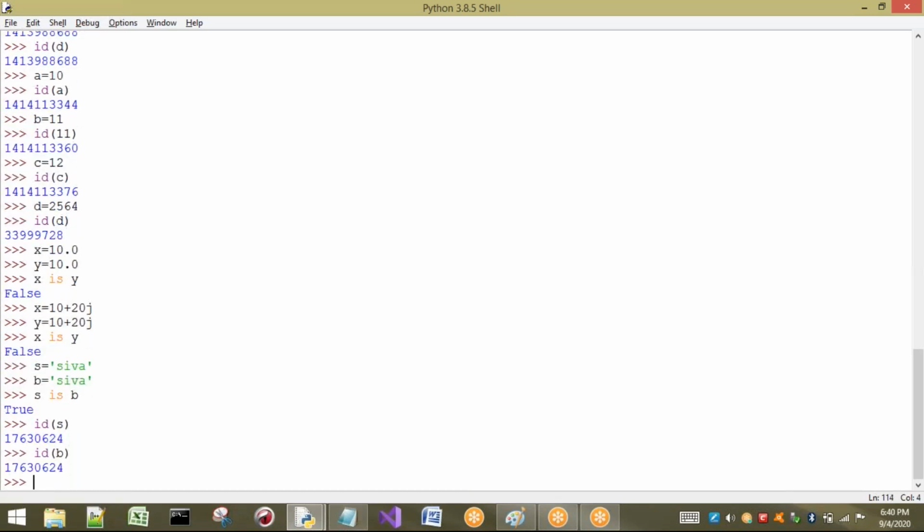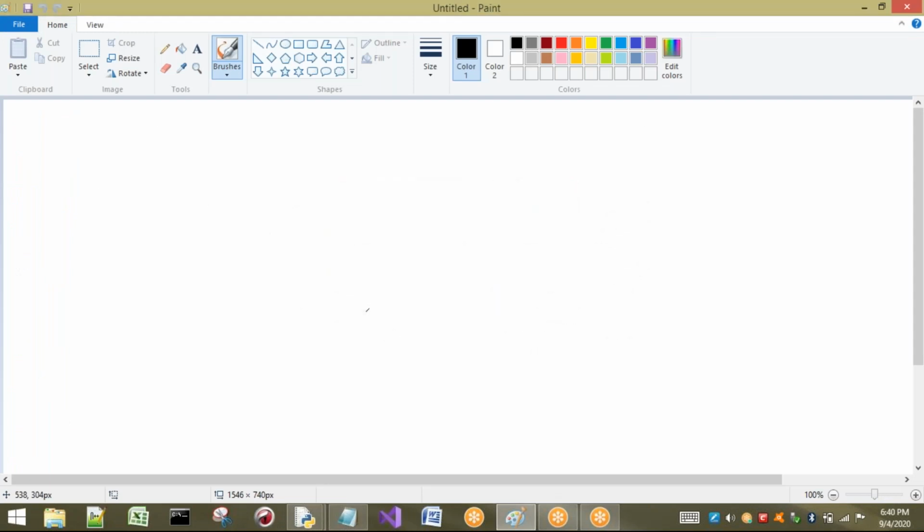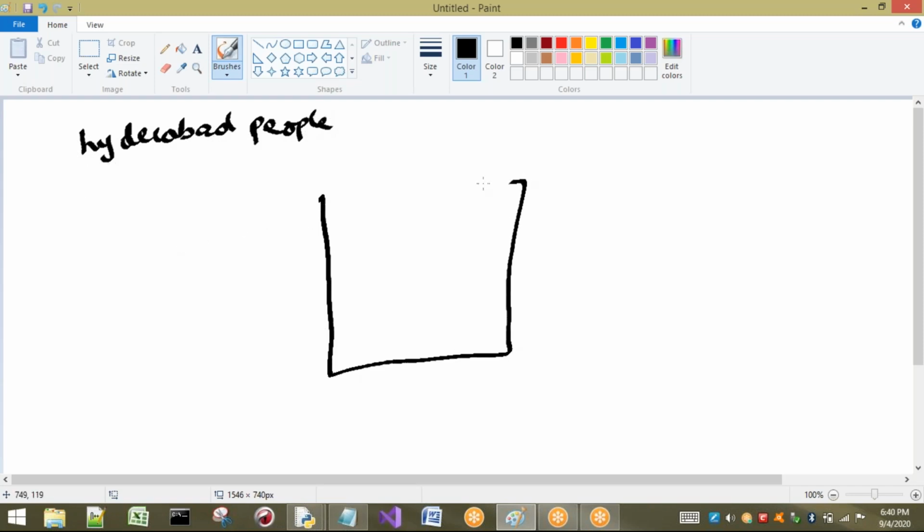The reason why it is advantageous: if you are going to fill an application, for example, I have given an application to be filled by all Hyderabad people, the population. I will give you an application form to be filled.